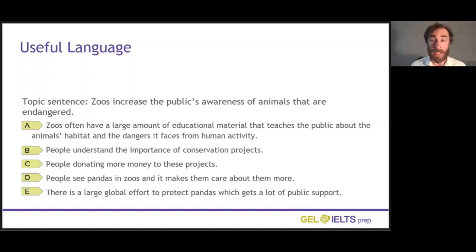Sentence A explains why the previous one is true. The topic sentence is zoos increase the public's awareness of animals that are endangered, and sentence A shows this process. Well, zoos have educational material, they teach the public about animals' habitats, for example, and they talk about the dangers that the animals face. So it justifies the first sentence. Which sentence starts an example? Look at the next question below this video and choose A, B, C, D, or E. Which sentence starts an example?